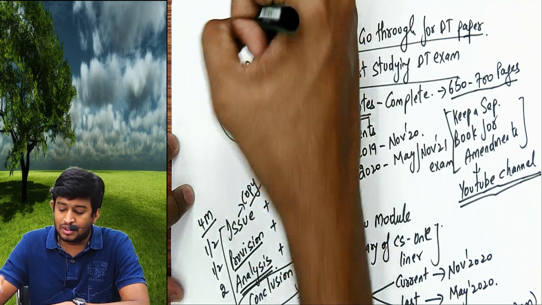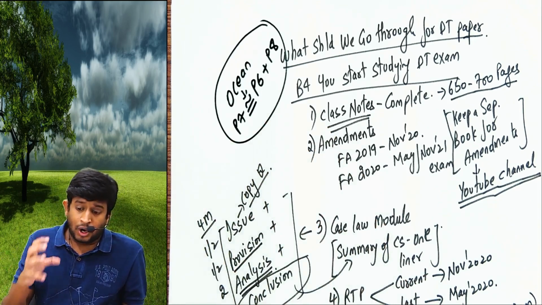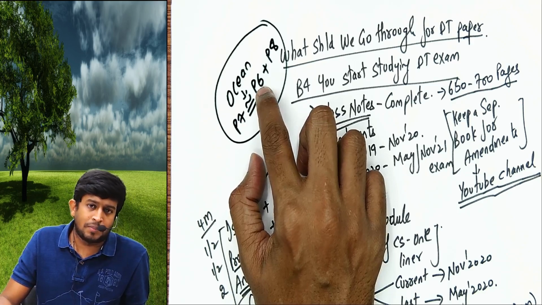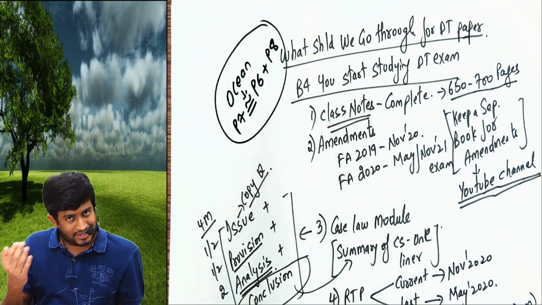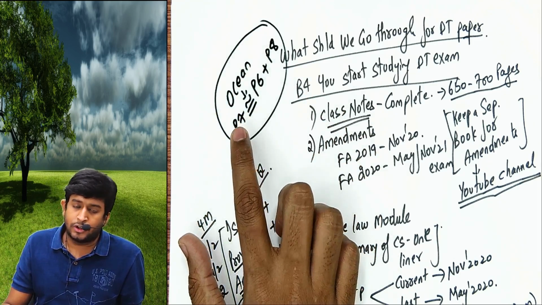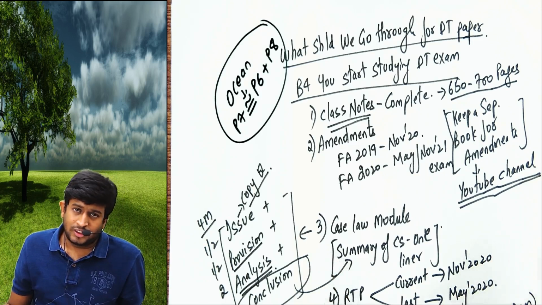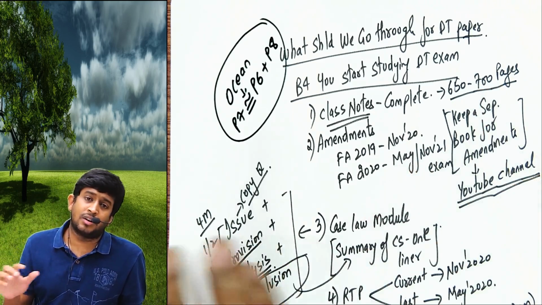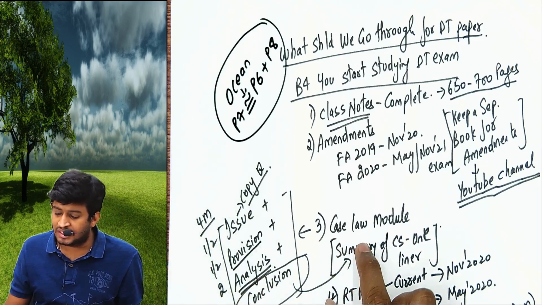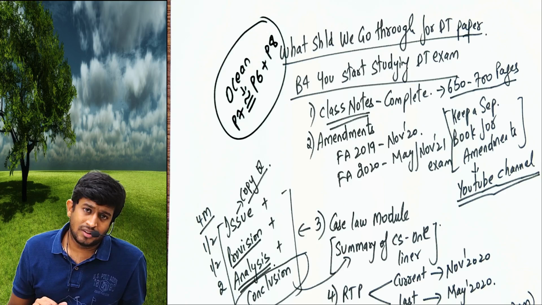The volume of Paper 6, the elective paper, and Paper 8, IDT, combined will definitely be less, but I am assuming it is equivalent to your Paper 7. You have to study it, sir. Three modules are around 1200 to 1400 pages. That is the module. 700 pages of your DT notes, around 300 to 400 problems, then case laws, amendments, RTP, short notes. What is there to study, sir?